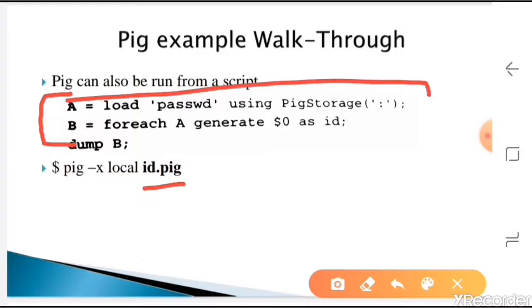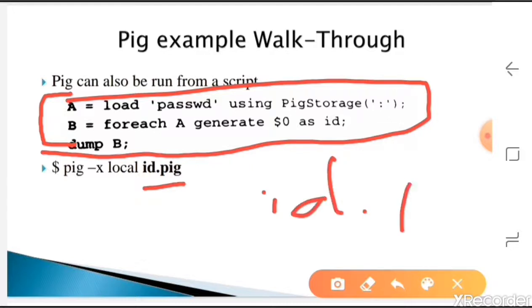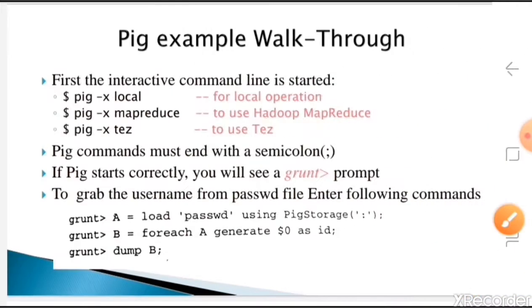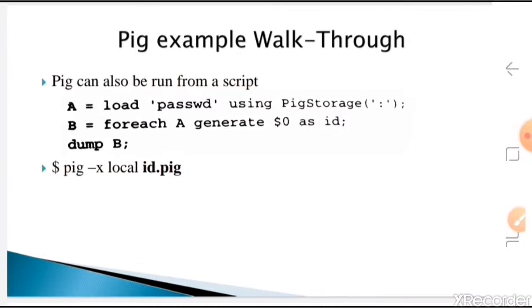These three statements are what I have stored in the id.pig file. Then we execute it in one shot from the command prompt, running Pig in local mode and saying execute all the commands stored here. It will do the same thing that we executed in three lines.